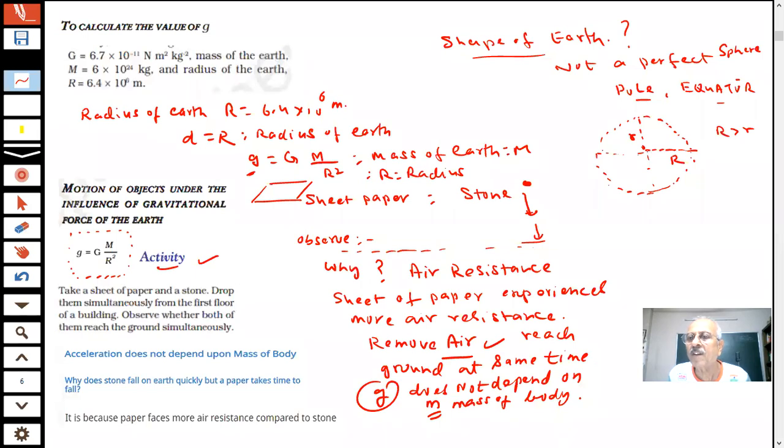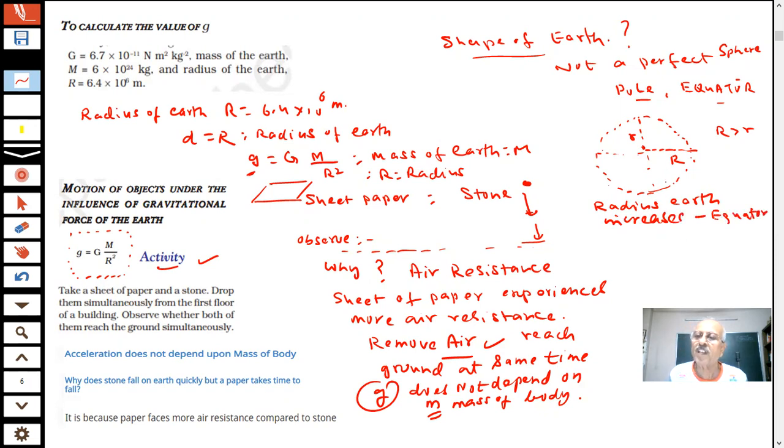This is the center of the earth. The earth is attracting everything towards its center. But you can see the radius is not the same at the pole and at the equator. The radius of earth increases at the equator. Yes or no?